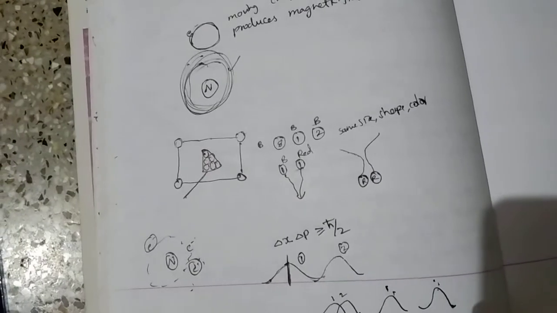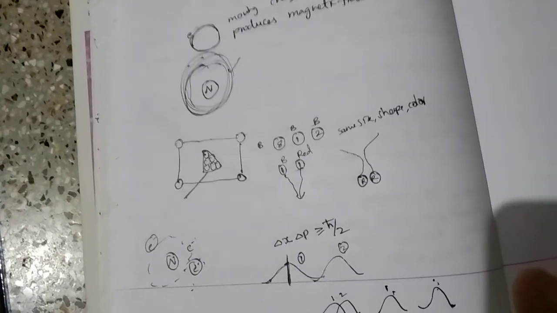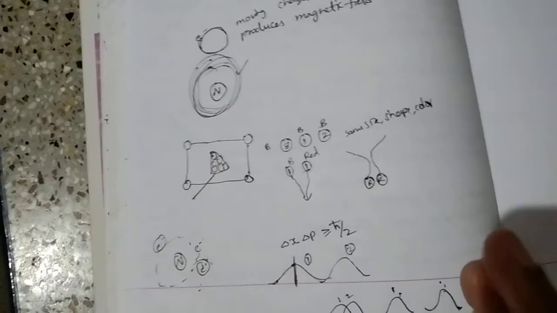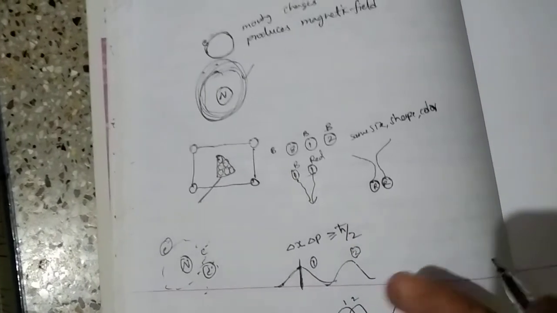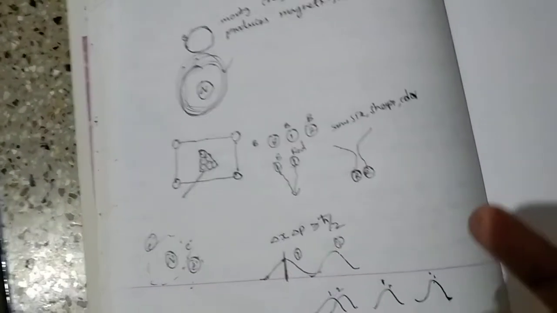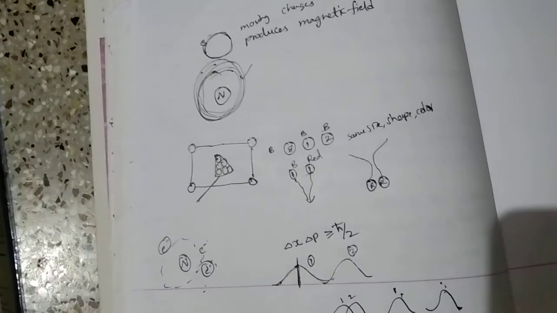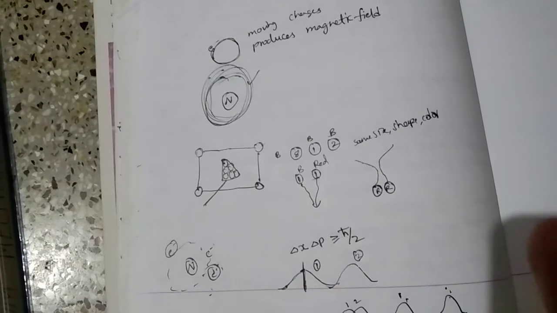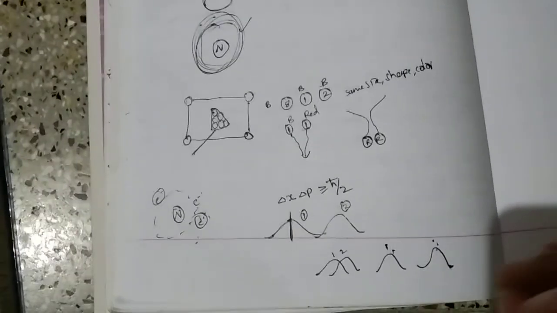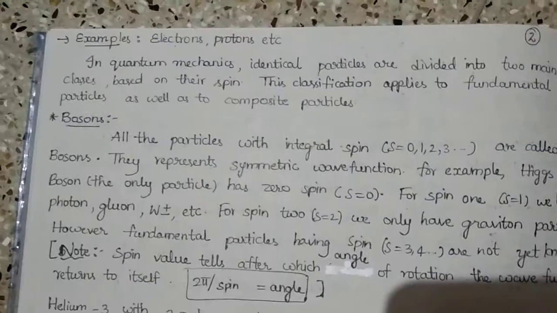So this is nothing but identical particles in quantum mechanics. Because of the overlapping of the wave functions and their identical nature, we cannot distinguish them. So identical particles in quantum mechanics are indistinguishable.